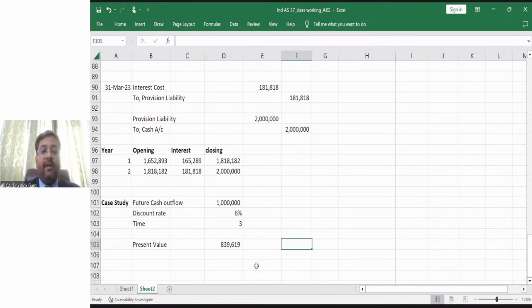What is the accounting entry? Accounting entry will be: Provision for compensation, expense, debit, to provision, compensation payable.